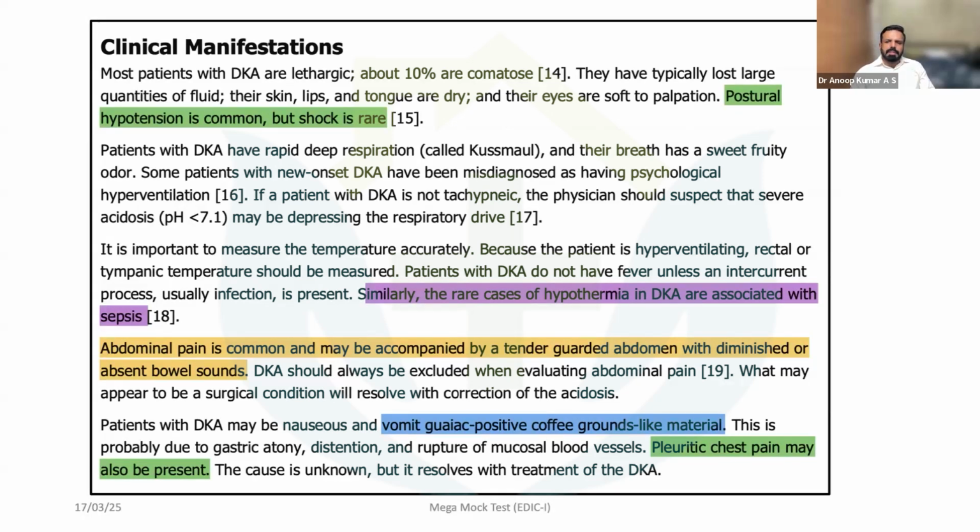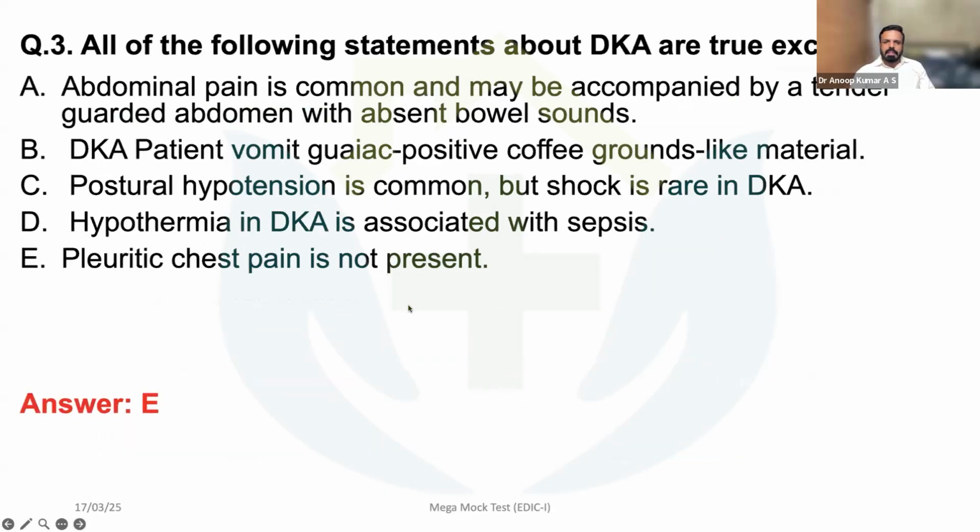If a DKA patient is not tachypneic, the physician should suspect that severe acidosis may be depressing the respiratory drive. It is important to measure the temperature accurately because the patient is hyperventilating. Rectal or tympanic membrane temperature should be measured. Patients with DKA do not have fever unless an intercurrent process, usually infection, is present.